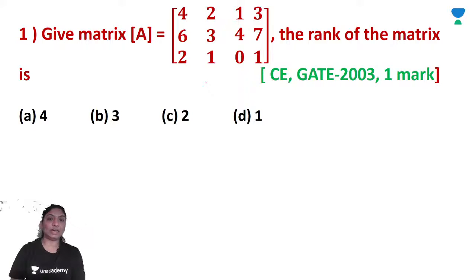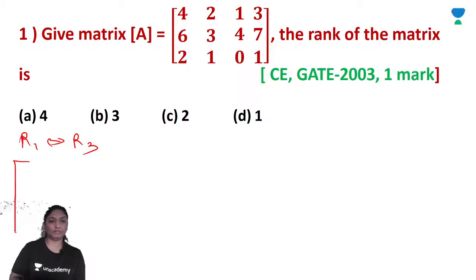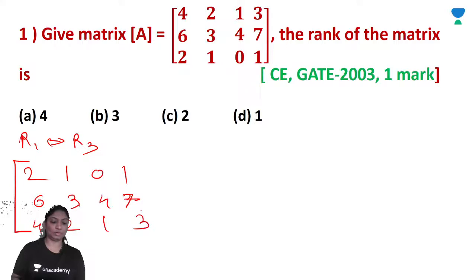Okay, so let's start. We will use the row echelon form to get the rank, and that is a very easy way you can use. So here, I will interchange R1 with R3, so it's better to do the calculations here: 2 1 0 1, 6 3 4 7, and 4 2 1 3.